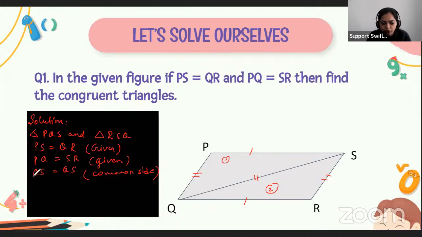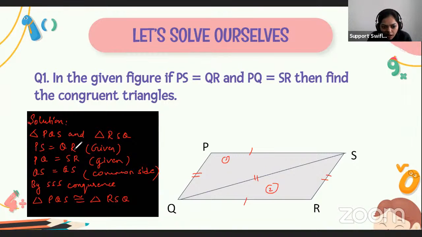So from this, what we have concluded by SSS, that is the side congruence rule, triangle PQS is congruent to triangle RSQ. Got it? Because P is corresponding to what?